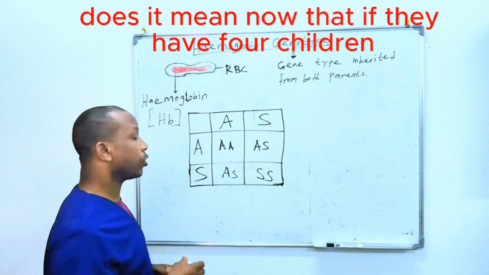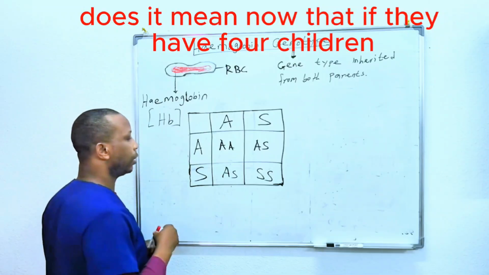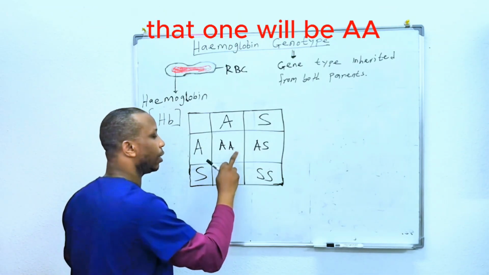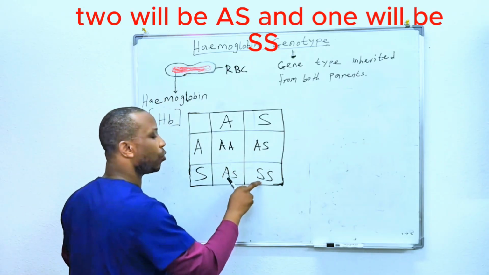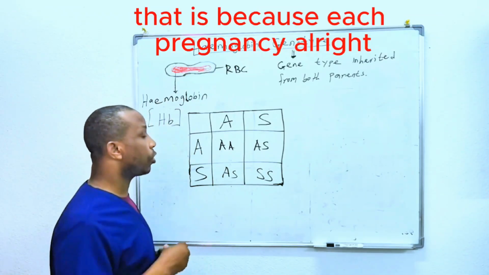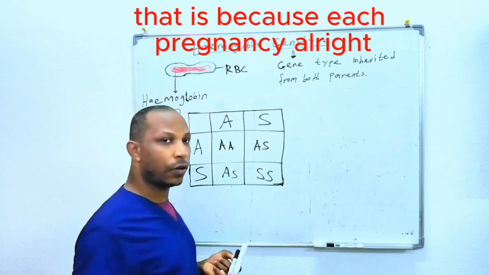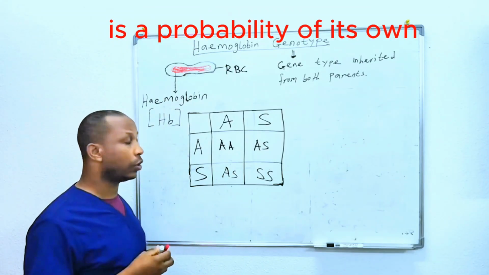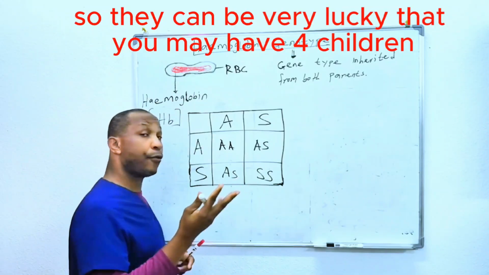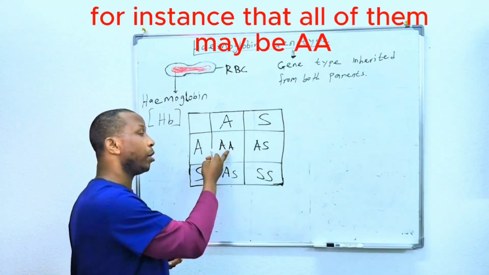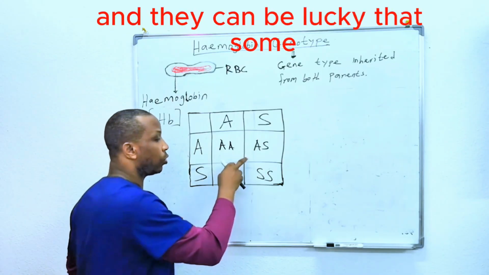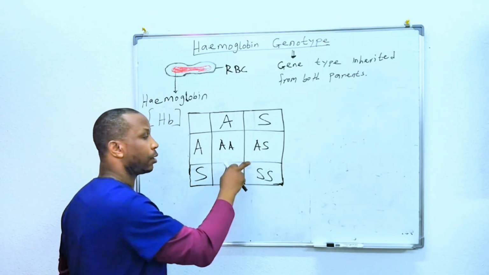Does it mean now that if they have 4 children, one will be AA, 2 will be AS, and 1 will be SS? The answer is no. That is because each pregnancy is a probability of its own. They can be very lucky that they may have 4 children, for instance, that all of them may be AA, and they can be lucky that all of them may be AS.